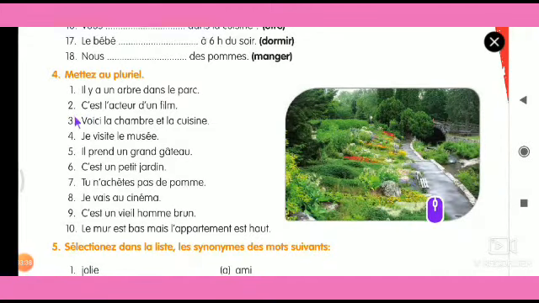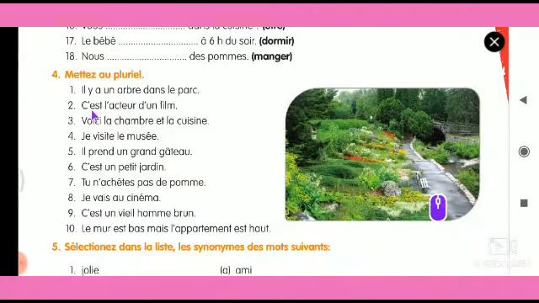Now, what is the definite article here? L'acteur is the definite article. And what is the indefinite article? Un. A film is the indefinite article. So these things we are definitely going to change into plural. And now coming to the subject part.